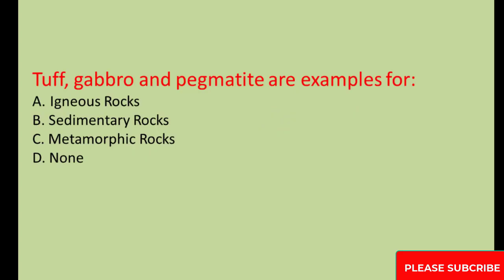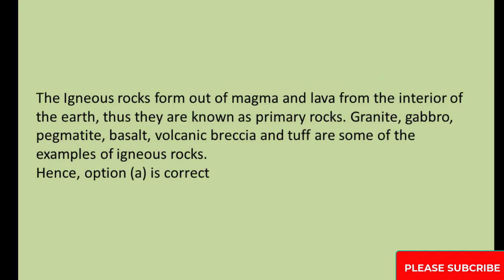Tuff, gabbro, and pegmatite are examples for A. Igneous rocks. B. Sedimentary rocks. C. Metamorphic rocks. D. None. The igneous rocks form out of magma and lava from the interior of the earth, thus they are known as primary rocks. Granite, gabbro, pegmatite, basalt, volcanic breccia, and tuff are some of the examples of igneous rocks. Hence, option A is correct.